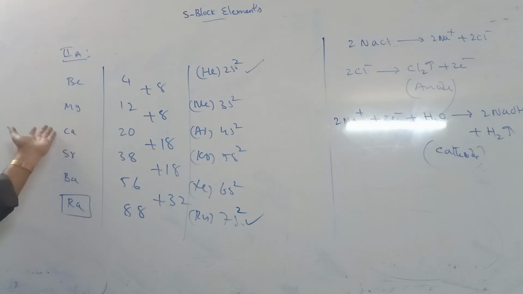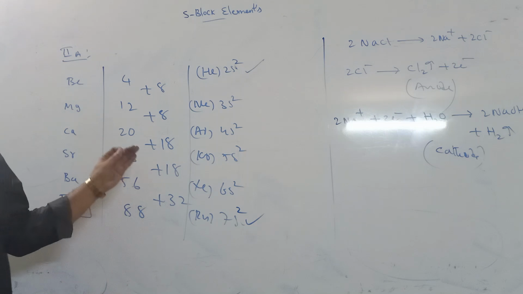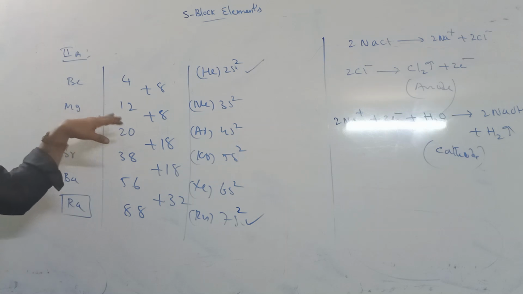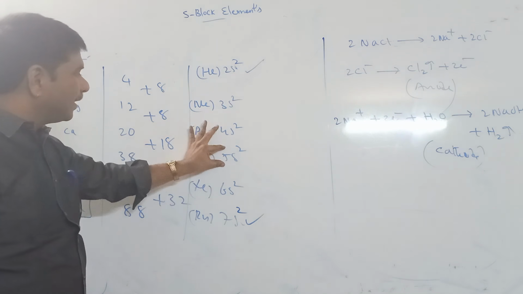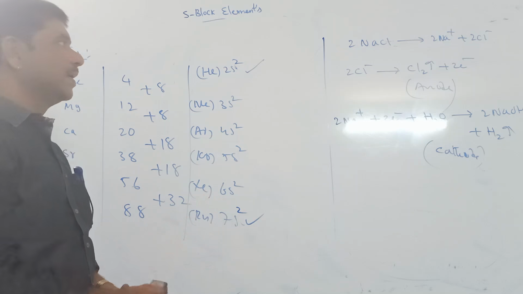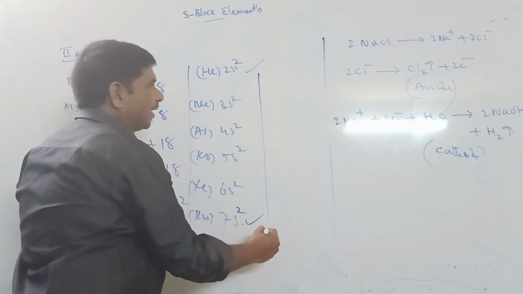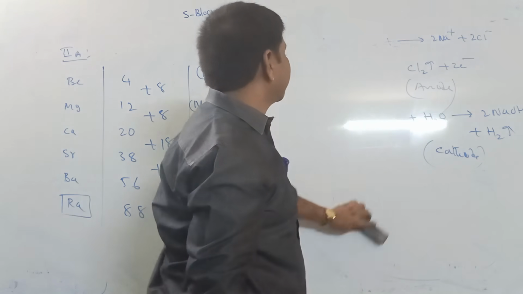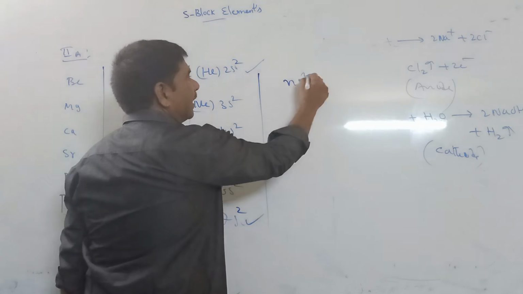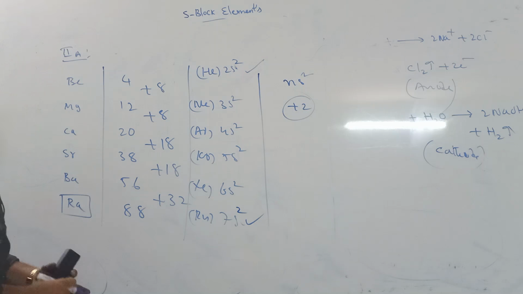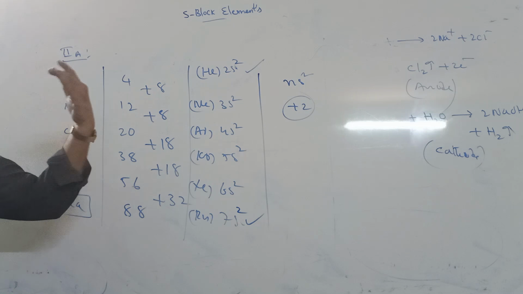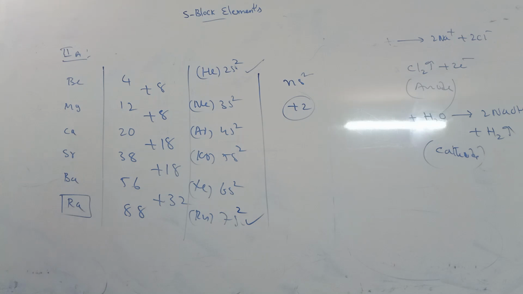These also have high reactivity, but their reactivity is less than 1A group elements because they have a completely filled electronic configuration. The general electronic configuration is ns2, and the possible oxidation number is +2. These group elements also have minerals.